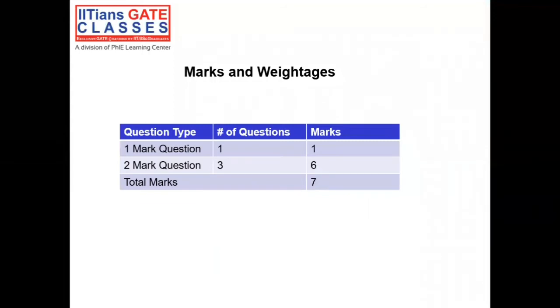So there are total 7 marks of questions have come in GATE 2020 set 1. There is one question of 1 mark and there are 3 questions of 2 marks. So total 7 marks, that is total 7% have come out of production planning and control, inventory control and operations research. So let's see the first question.